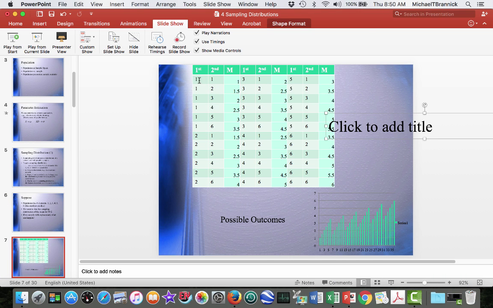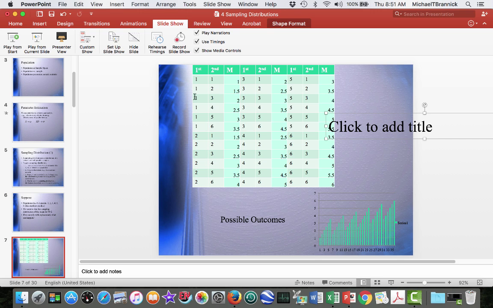Here's a possible outcome. We could roll a 1 on the first trial and a 1 on the second trial. If we do that, the mean is 1. We could roll a 1 on the first trial and a 2 on the second trial. The mean is 1.5. We could roll a 1 and a 3, our mean is 2. A 1 and a 4, 2.5. A 1 and a 5, 3. A 1 and a 6, 3.5. Then on the first trial, we could roll a 2, and we could roll a 1 on the second trial, and we'd have a mean of 1.5.